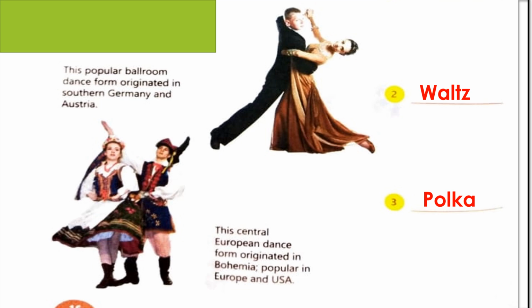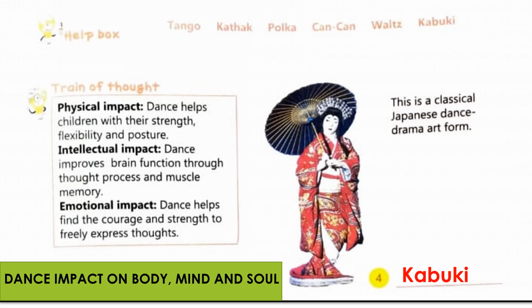Now third clue, this Central European dance form originated in Bohemia, popular in Europe and USA. The name of this dance form is polka. Now fourth clue. This is a classical Japanese dance drama art form. The name of this form is kabuki.